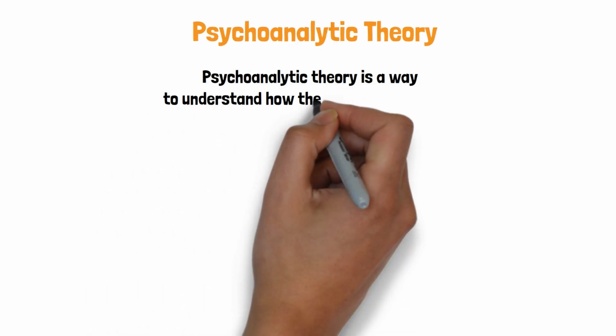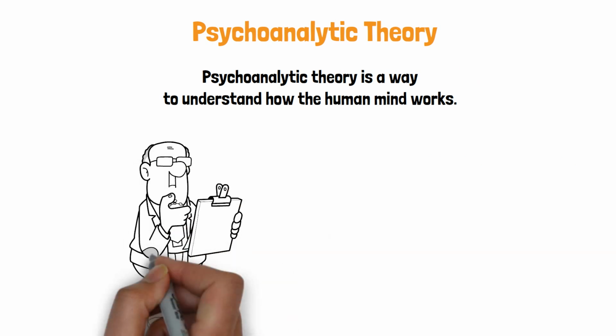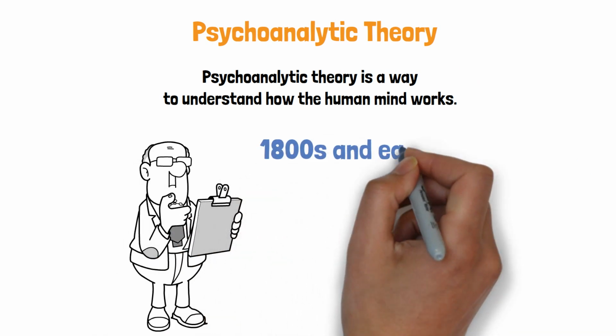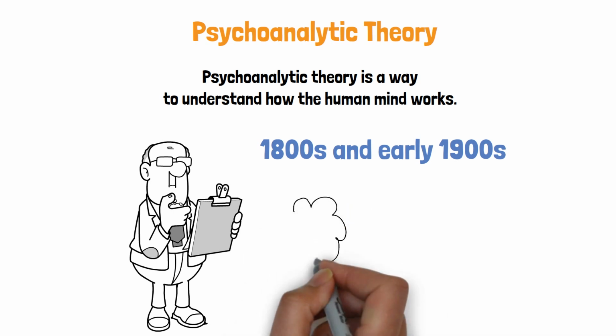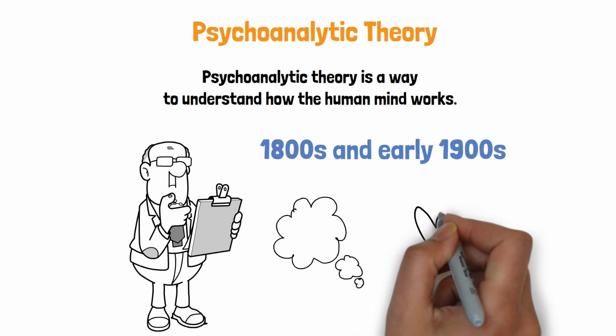Psychoanalytic theory is a way to understand how the human mind works. It was created by Sigmund Freud, a famous psychologist in the late 1800s and early 1900s. This theory looks at how our thoughts and feelings are shaped by our unconscious mind.